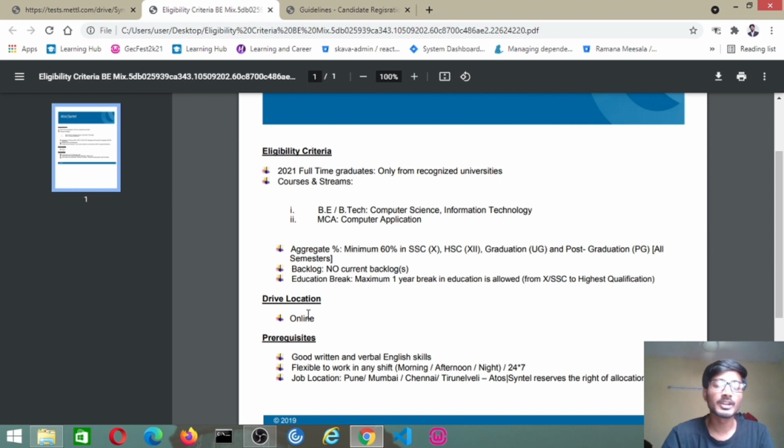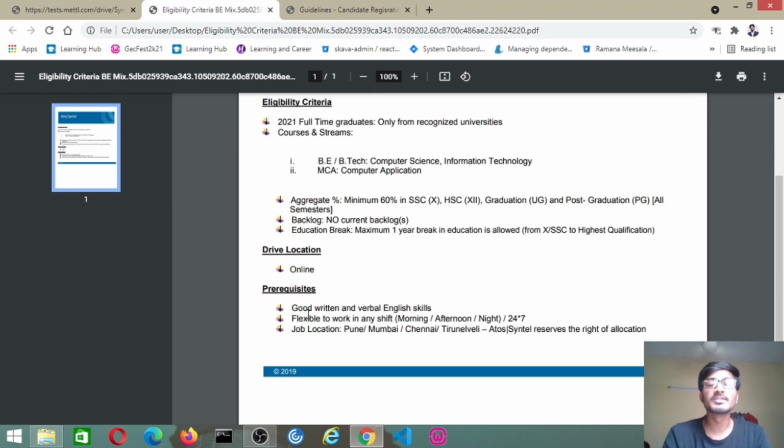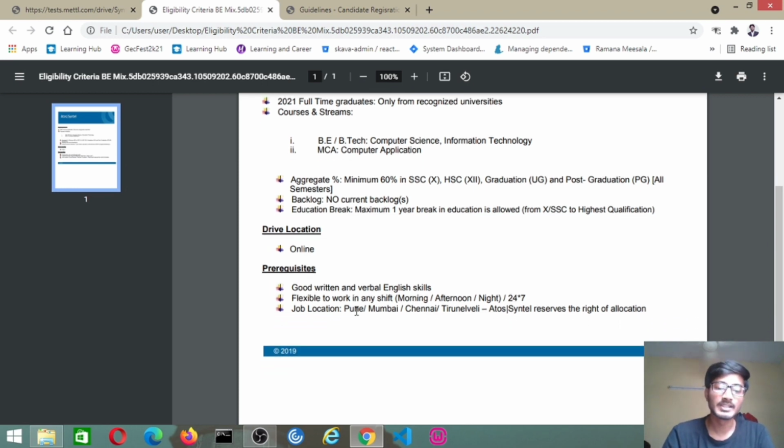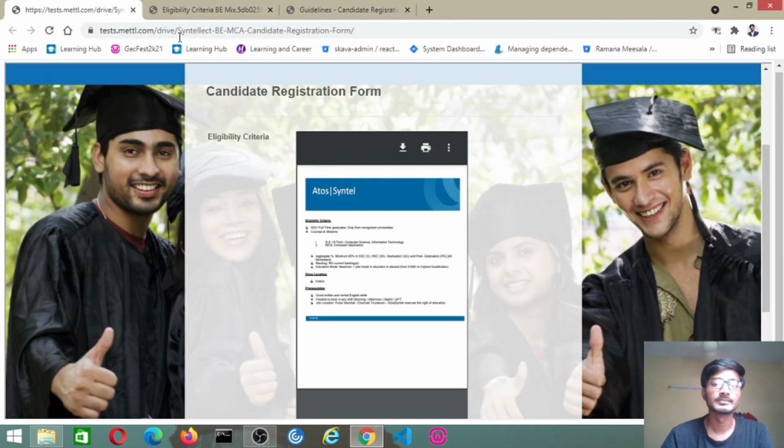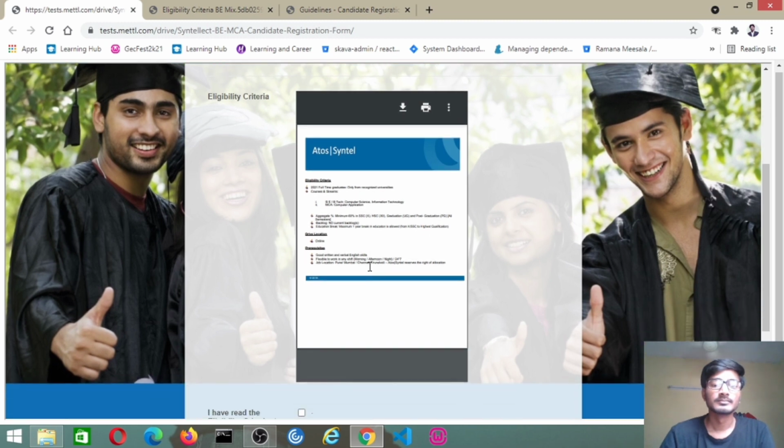Coming to the drive location, it will be online. Because of this covid situation, candidates do not need to go to centers to take the test. The complete recruitment process will be online. The prerequisites are good written and verbal English skills, and flexibility to work in any shift. The job locations are Pune, Mumbai, Chennai, and Tirunelveli. That's all about the eligibility criteria.